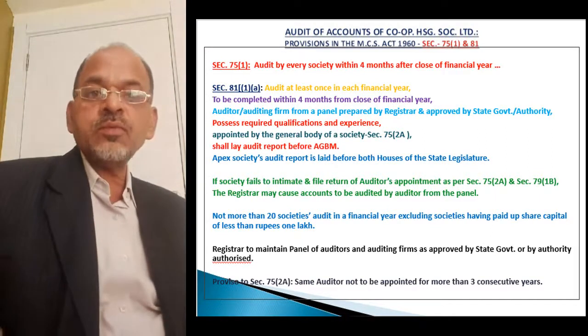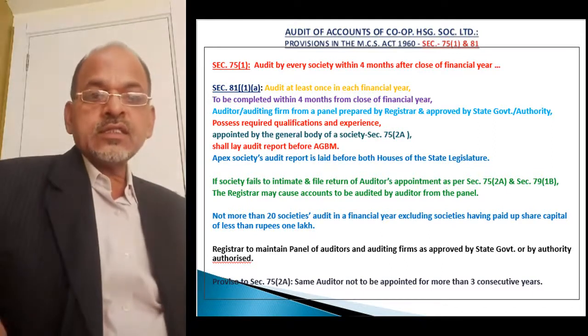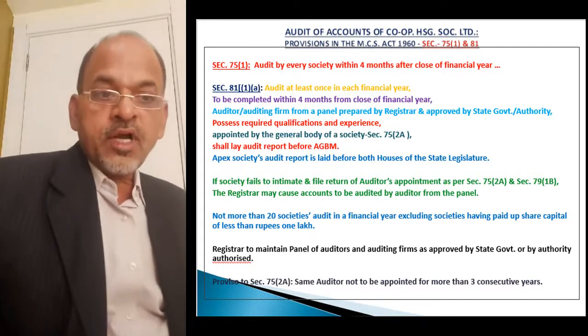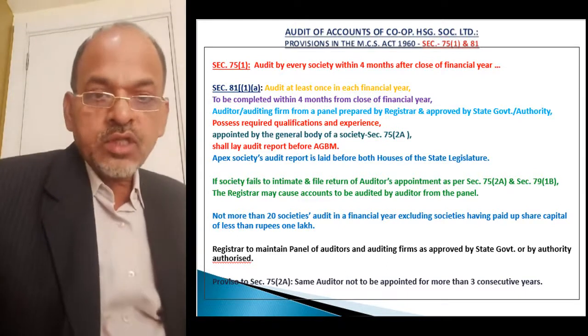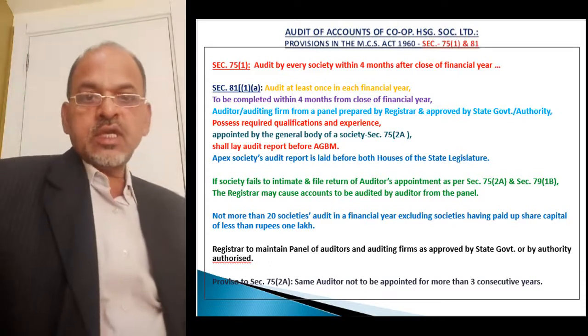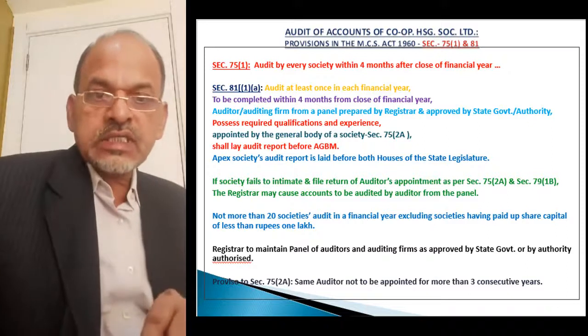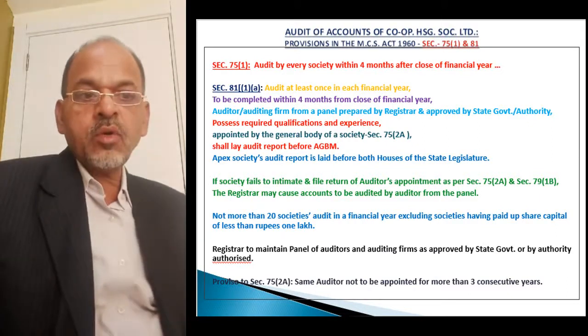That the same auditor who is on the panel of the society is not to be appointed by the society for more than 3 consecutive years. It means the society cannot appoint the same person as auditor for more than 3 consecutive years.